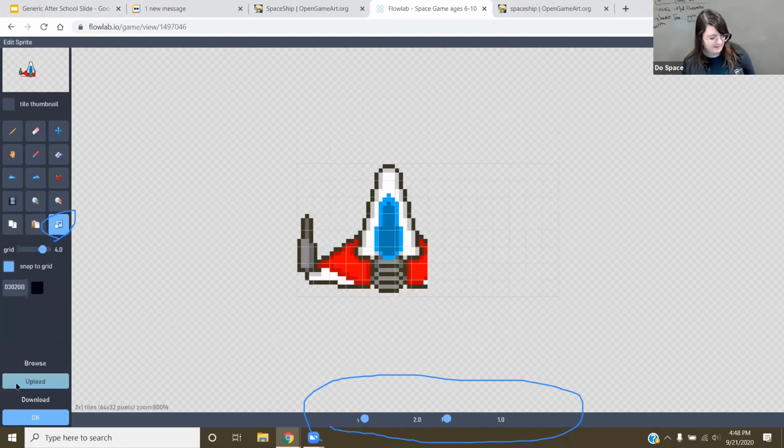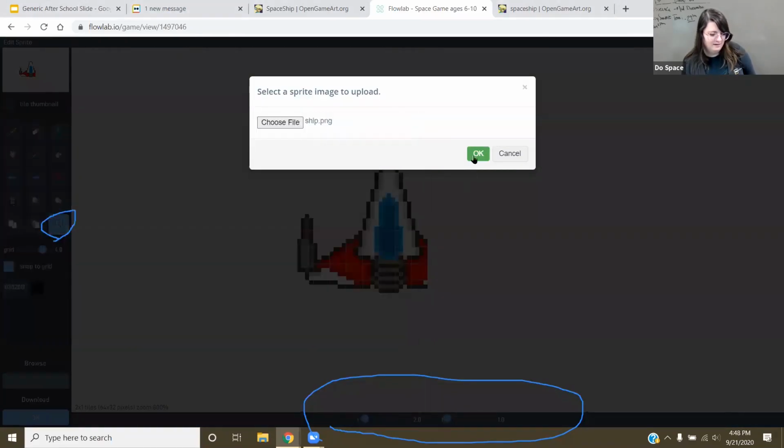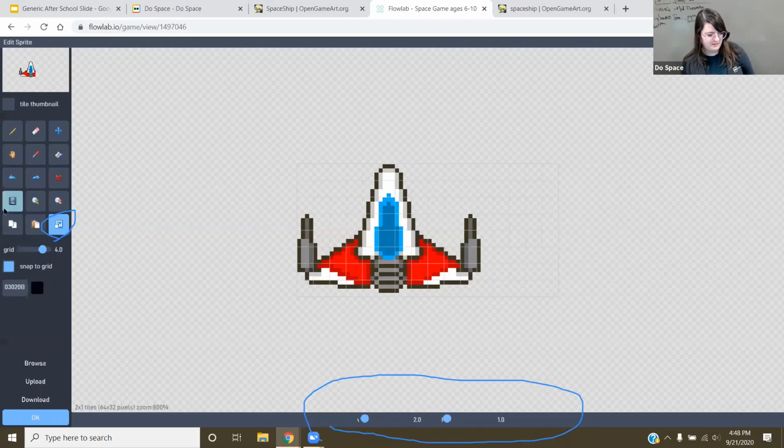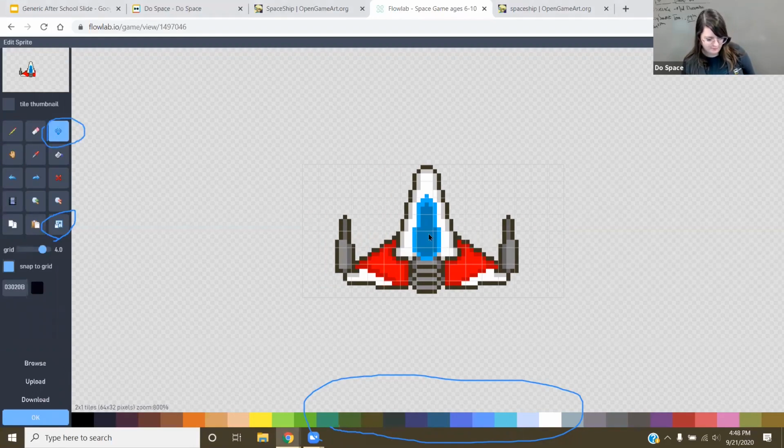Yeah, but I was able to change the size of it. I'm going to upload this again. Click OK. Still got extra space here. Another thing I could do to fix it is grab this move tool right here, and I can move my ship around.